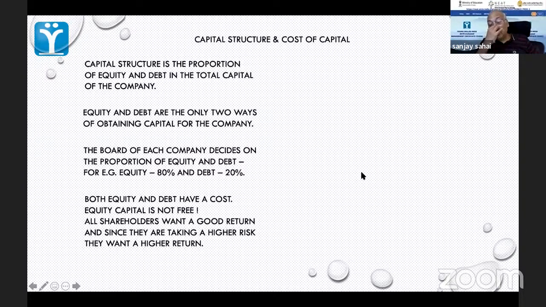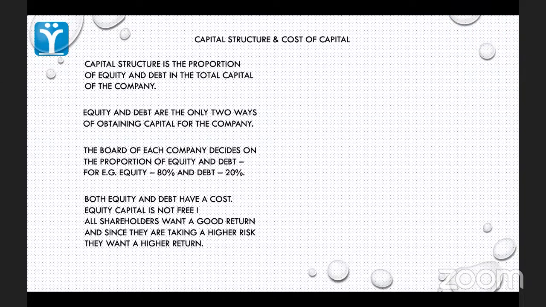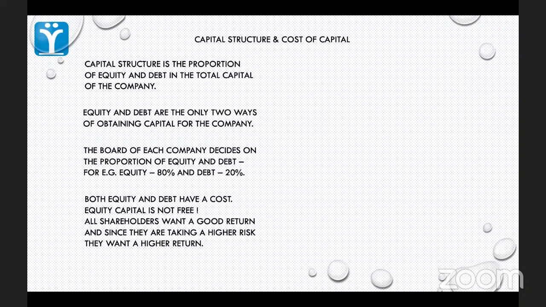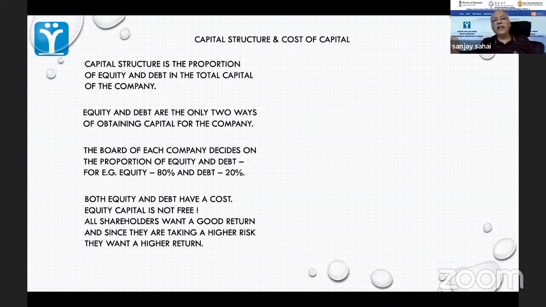As far as the debt holder is concerned, they have advantages. One, there is a payback period. They'll be getting back their money in a certain amount of time. Number two, there is a fixed rate of interest that they are getting. Number three, there is a charge on the assets of the company. That means there will be a mortgage, something which they can later sell to get back their money.